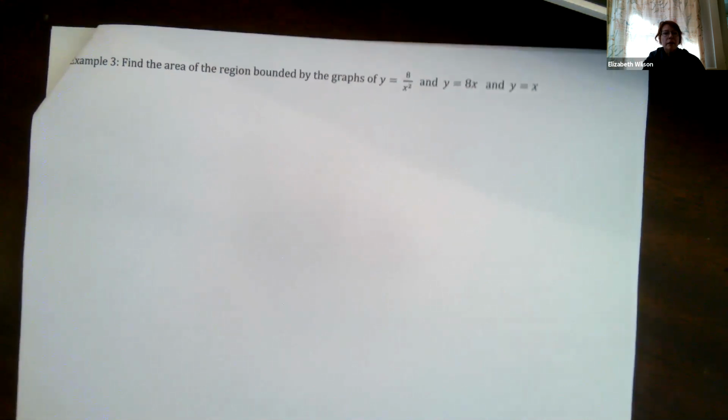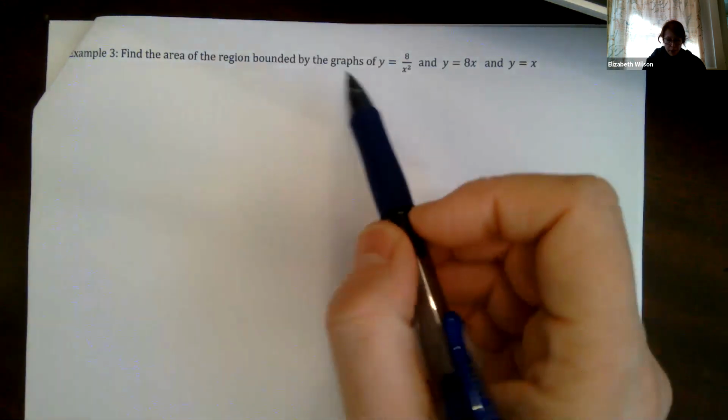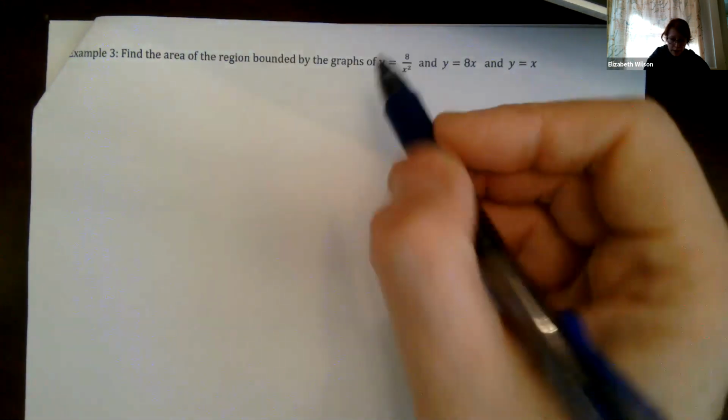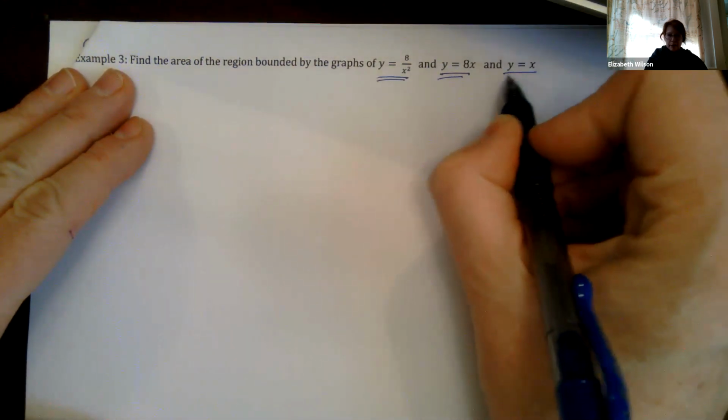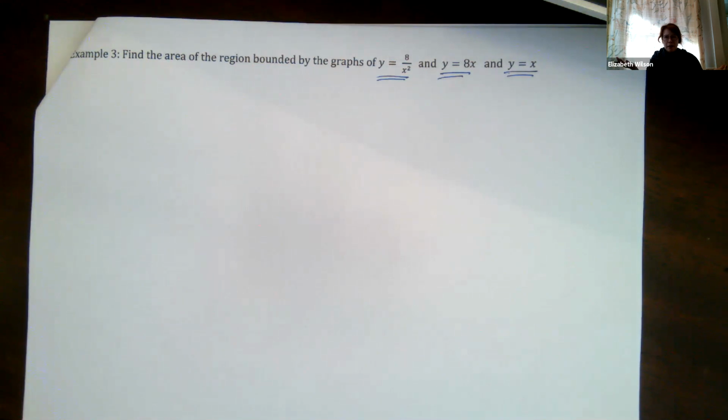Example 3, find the area of the region bounded by the graphs y equals 8 over x squared, y equals 8x, and y equals x. And they didn't give me like an A to B. I don't know what the interval I'm dealing with, right? And I don't even know what quadrant I'm dealing with here. We're going to be able to see that when we graph it.